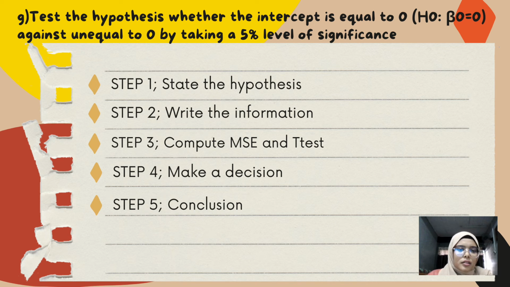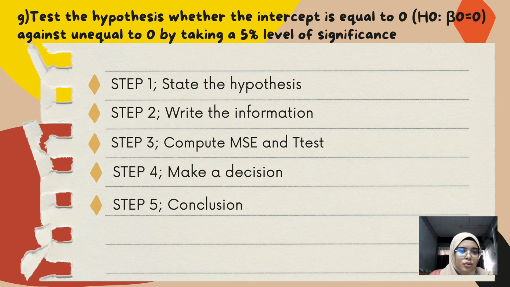This part, we need to do two tests. First, for t-test 1, b1 minus b1 null over the square root of MSE over SXX. And the answer is minus 5.49122921.